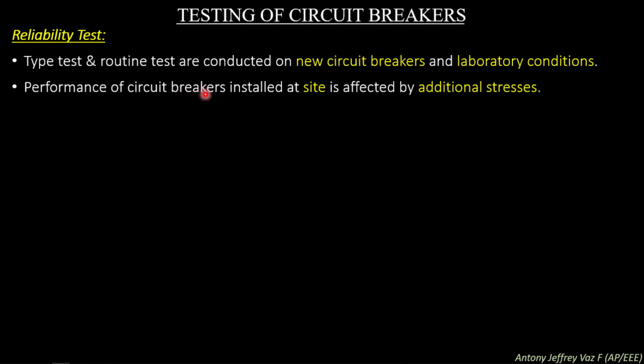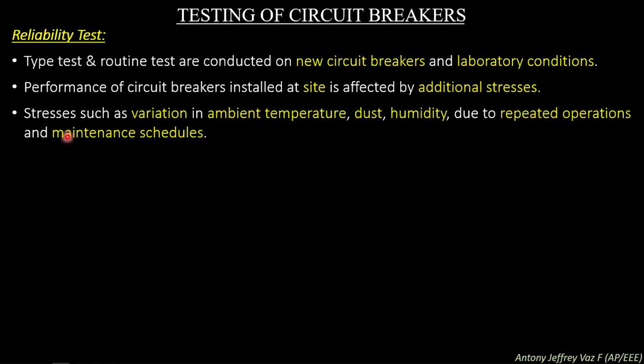Performance of circuit breakers installed at site is affected by additional stresses. So the performance of the circuit breakers which are installed at the original sites will be affected by several parameters, and these stress parameters are variation in ambient temperature, dust, humidity, repeated operation and maintenance schedule.